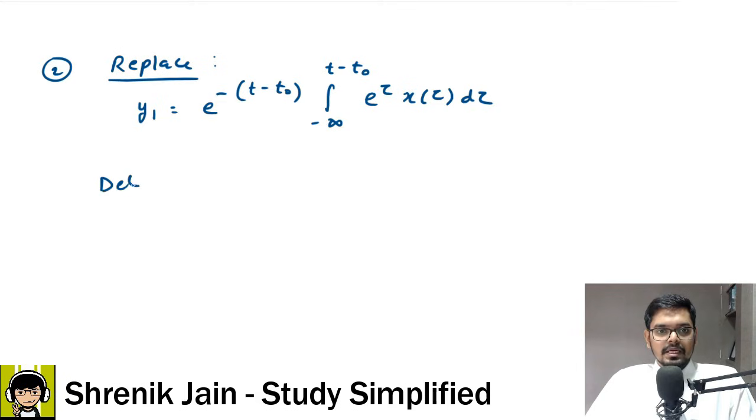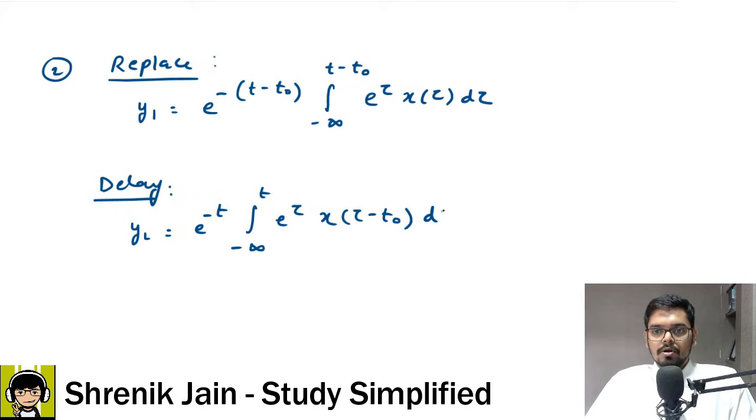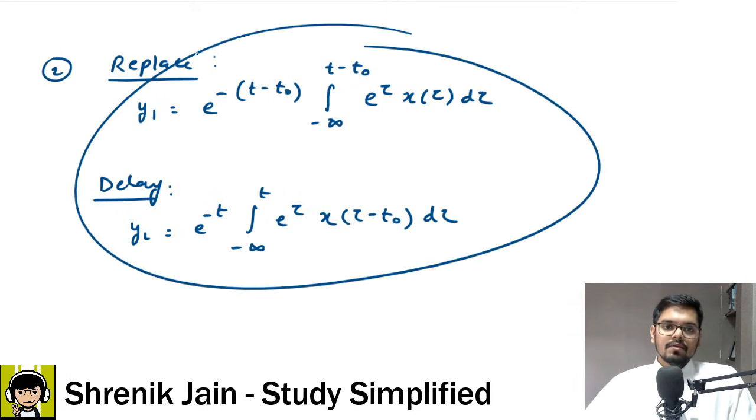Now do the delay. So delay happens to whom? Delay happens to input only. So who is my input? e to the power minus t is not my input, minus infinity to t is not my input, e to the power tau is not my input, x of tau was my input. So that would be delayed by t naught. Okay, now are both of them the same or not?